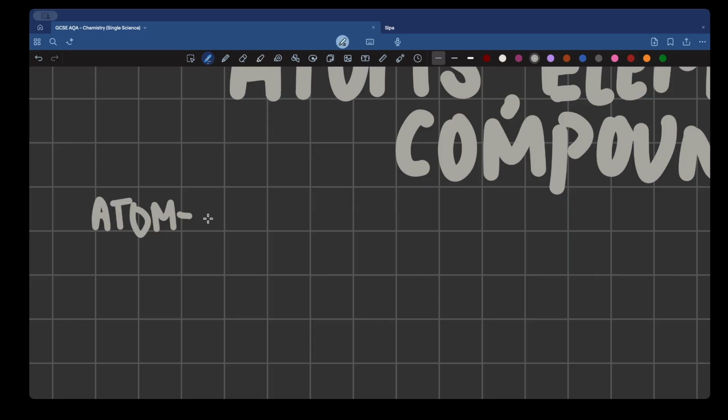An atom is basically all substances are made from tiny particles, and these tiny particles are called atoms.